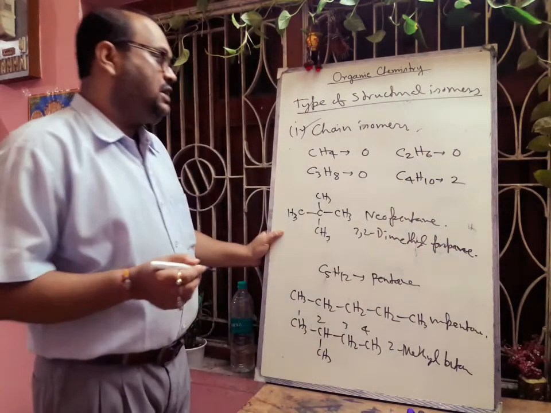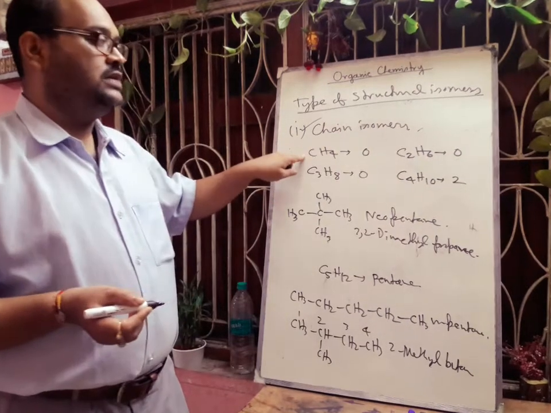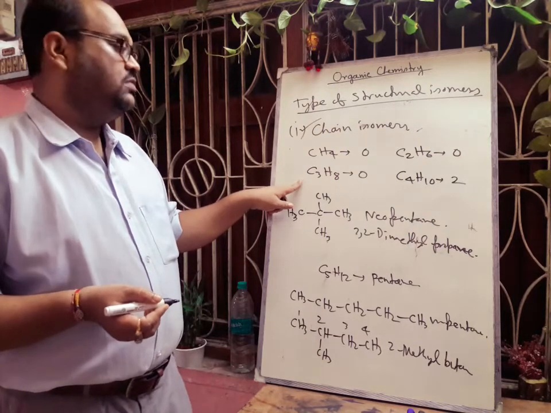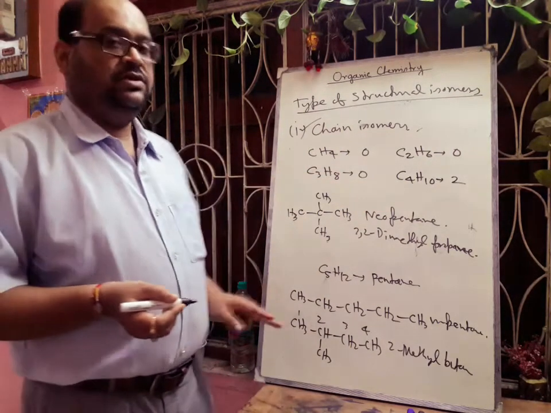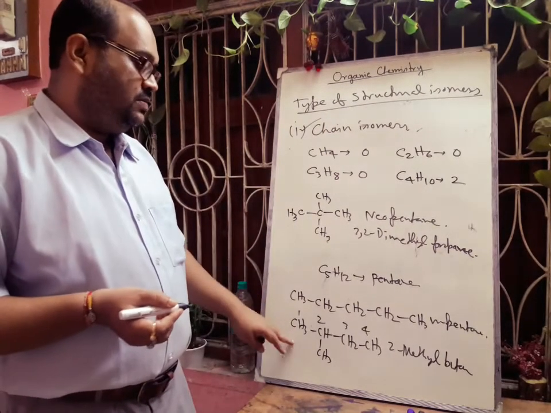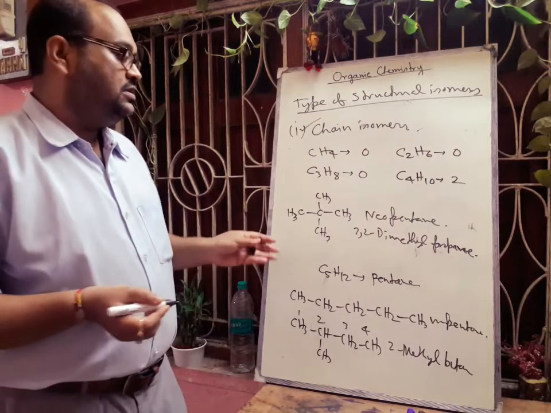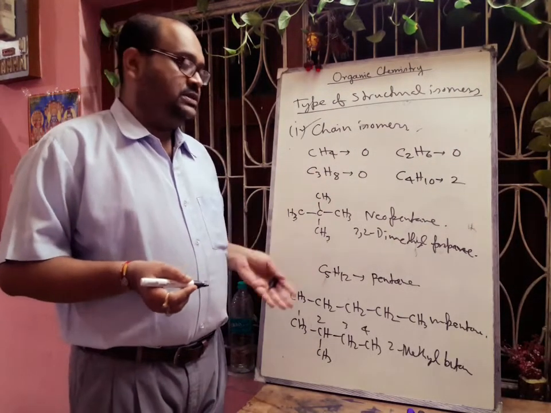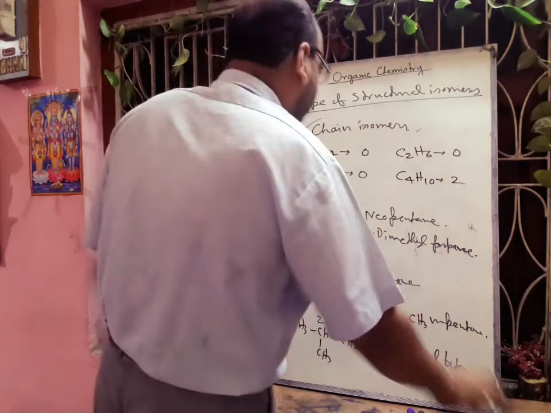So regarding these chain isomers, again I am repeating that methane has no chain isomer, ethane also no, propane also no, 0. Only from butane there will be chain isomer. In case of butane there will be 2 chain isomers, and in case of pentane there will be these 3 isomers. So drawing these structures is very important, as well as they can ask you the common name as well as the IUPAC name. You have to practice both. Next we will go for positional isomers.